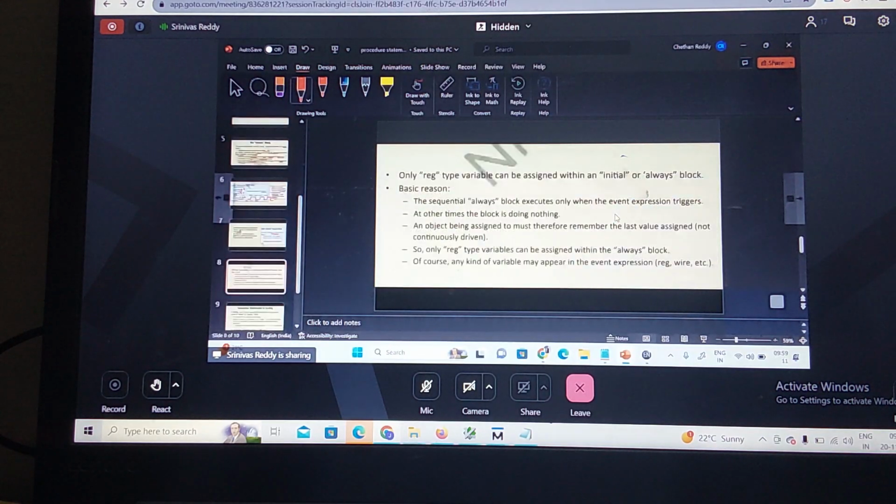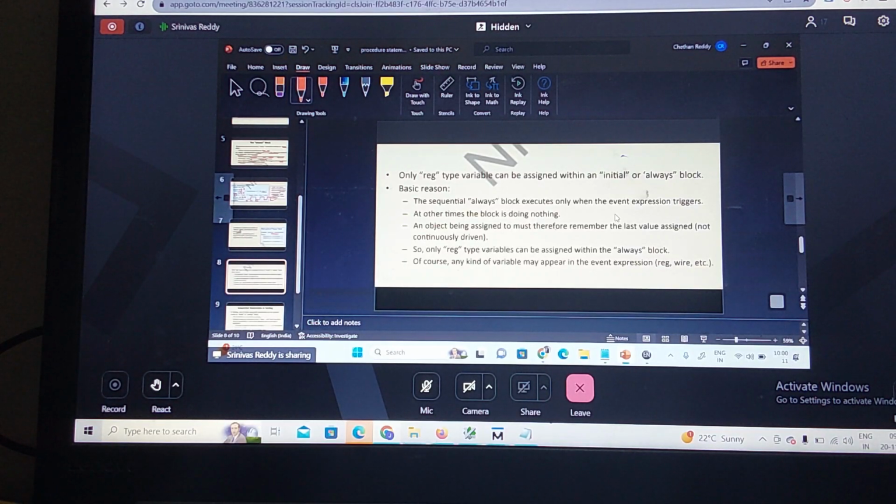Then what are the characteristics of the initial and always? What should be the left hand side of the variables and what should be the right hand side of the variables for the procedural set statements, initial and always statements? In always statement, the left hand side should be always what? Register data type, or you can go with integer data type, real data type, or real time data type.